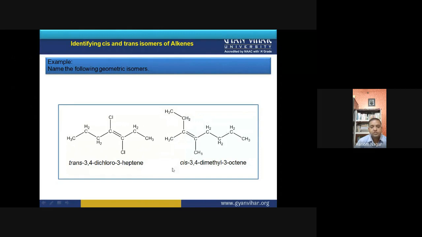So this is 3,4-dimethyl-3-octene. This is an 8-membered chain, 1, 2, 3, 4, 5, 6, 7, 8. In this 8-membered chain, at the third and fourth positions, two methyl groups are present, and the double bond is present at the third position. So this is called 3,4-dimethyl-3-octene, right?